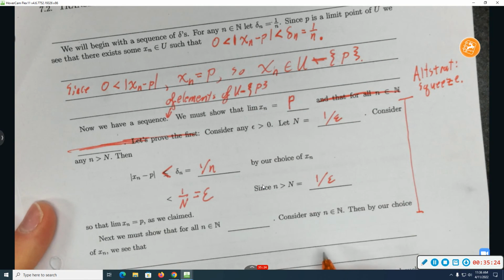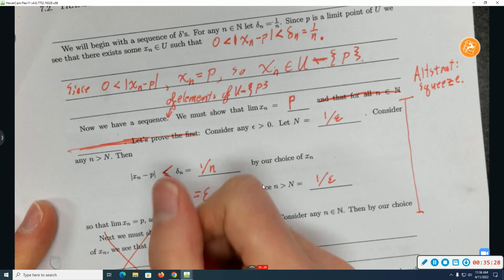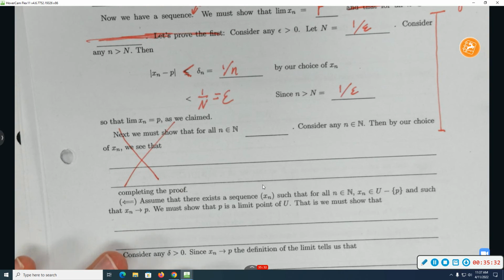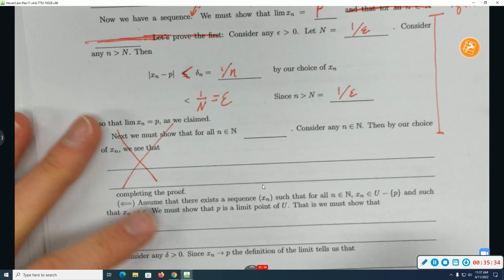Now let's see. We already have x sub n is in the set u minus p already, so I'll slash that out. Maybe I'll write a concluding sentence.